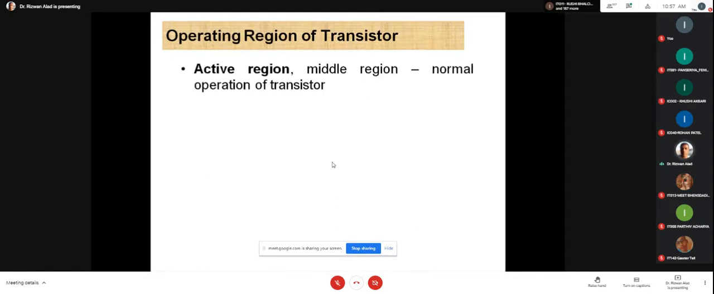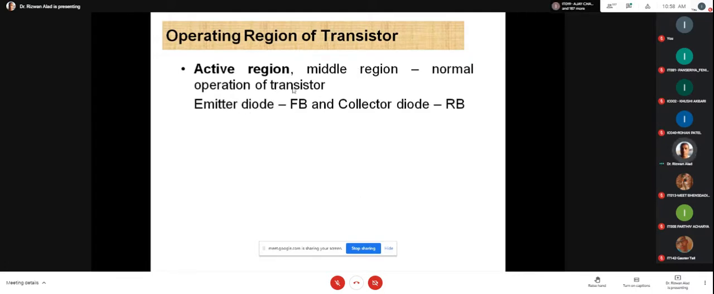And next slide, is it visible, Khushi? Yes, sir. Okay, now here we summarize the different operating regions of the transistor. Please remember the active region is known as the middle region, and it is the normal operation of the transistor. Whenever your transistor is operating in the normal region, it means the active region. The active region is called the middle region as well as the linear region as well as the normal operation of the transistor.